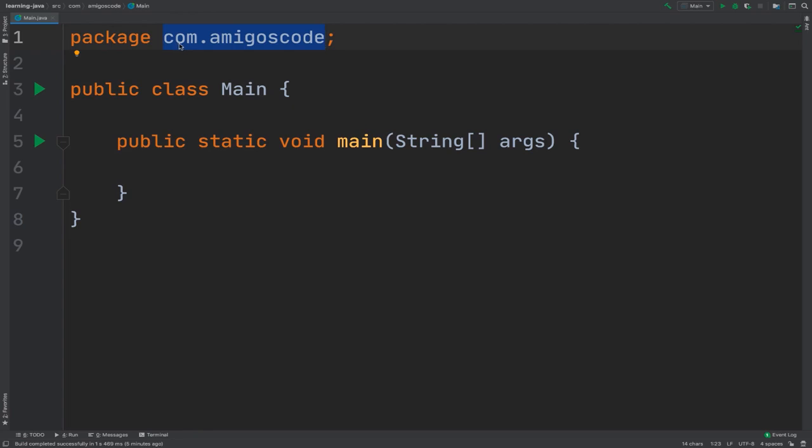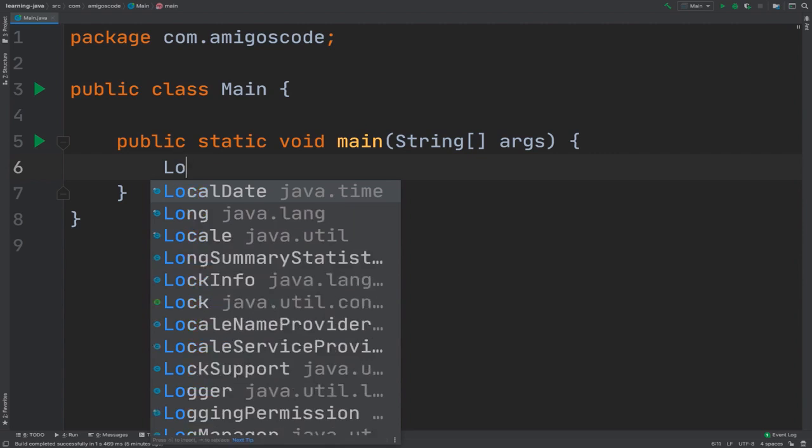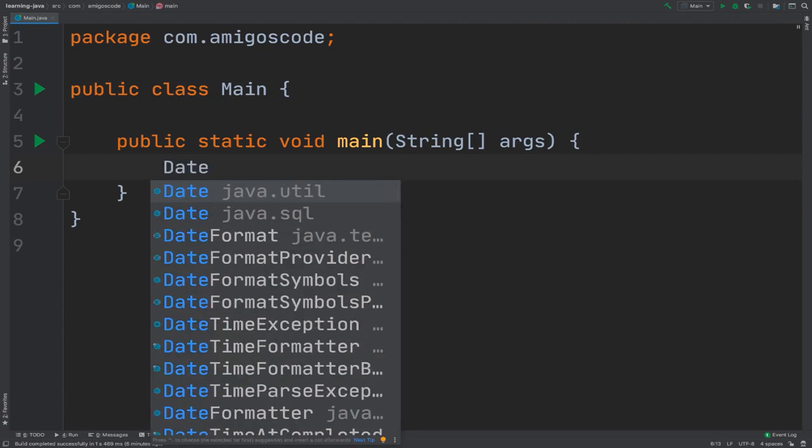Now with package, you will see another keyword called import. Let me go ahead and simply type local and then date. You see right here, we have LocalDate, but then we have java.time. If I try Date, for example, you can see that we have Date classes, right? And they come from different places. One comes from java.util and the other one comes from java.sql.